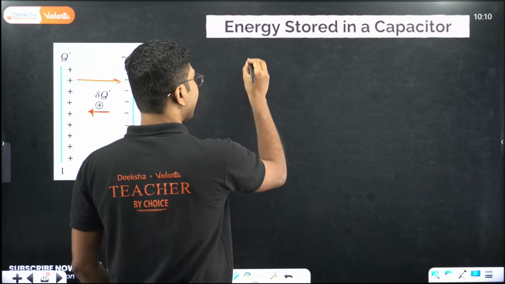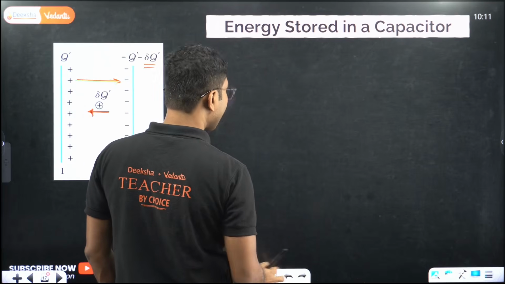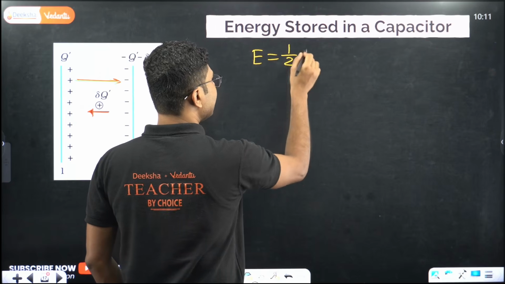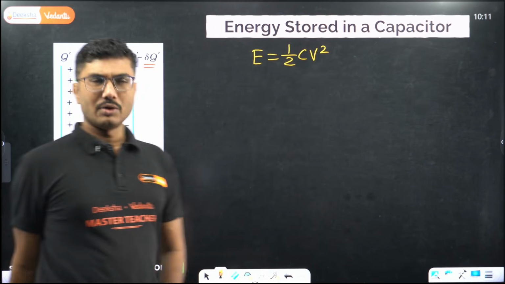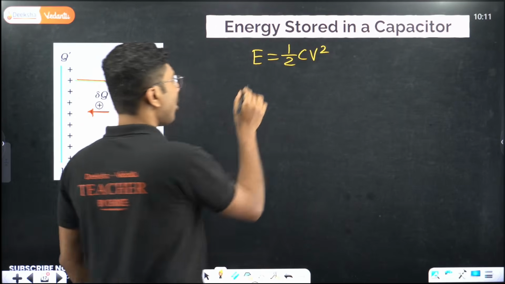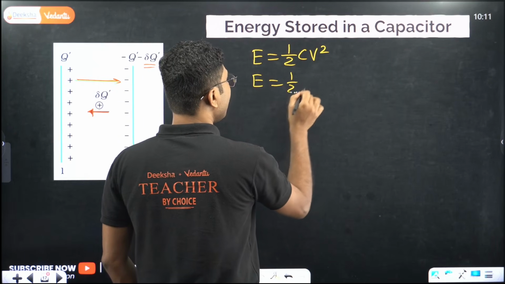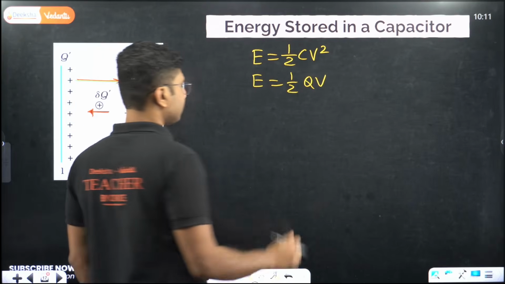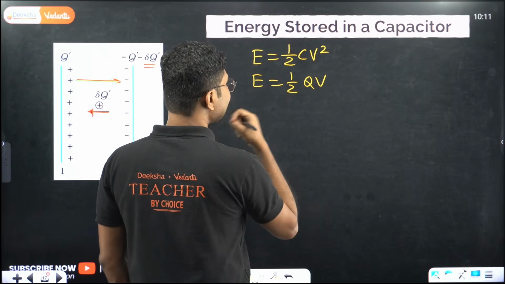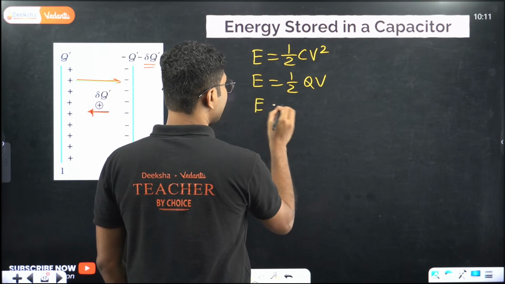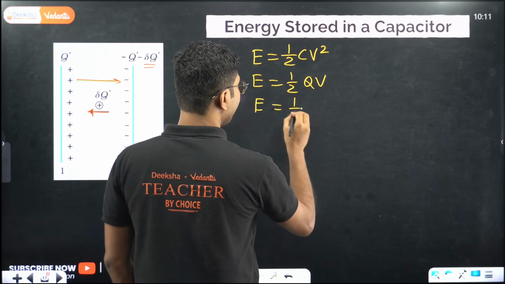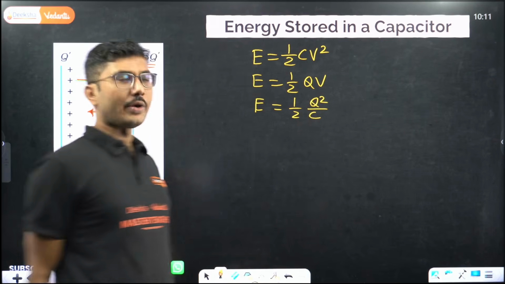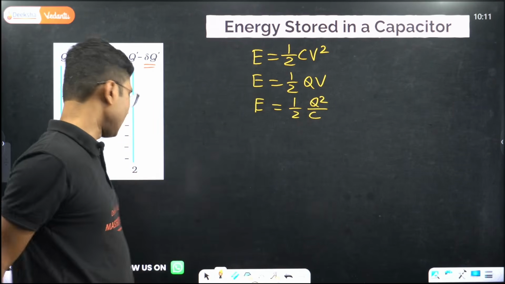The expression for energy stored in a capacitor is given by half CV square, or it can also be written as half Q into V, or energy stored equals half Q square by C. All of them are energy stored in the capacitor.